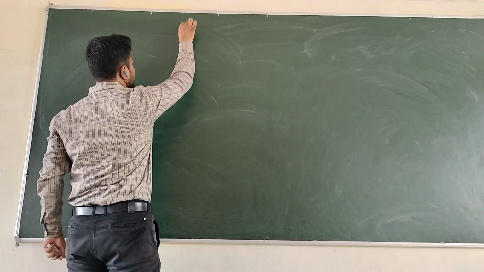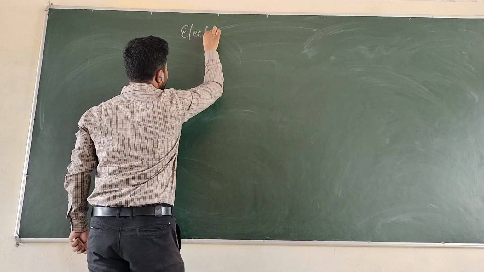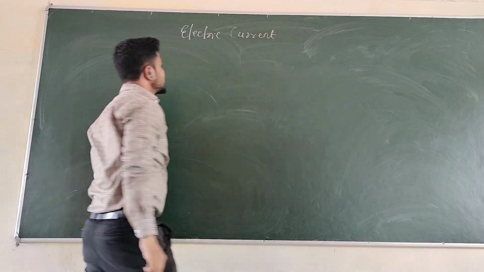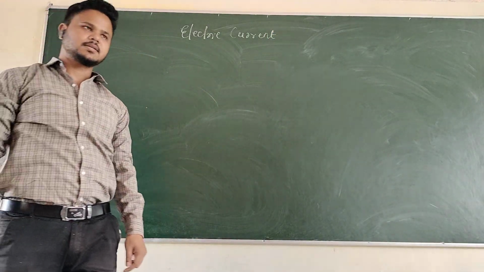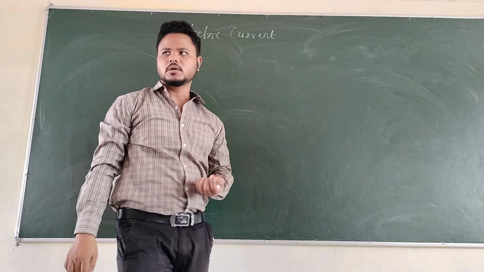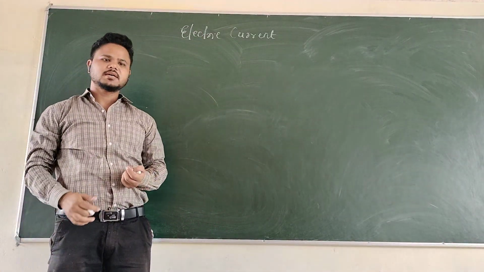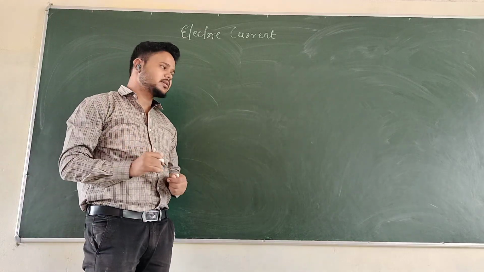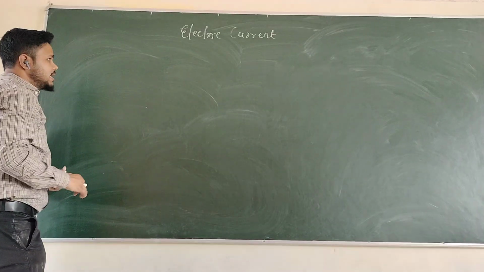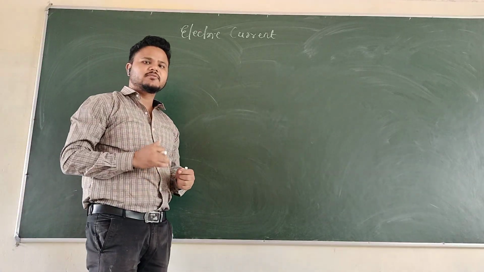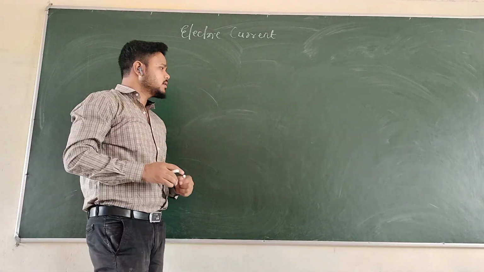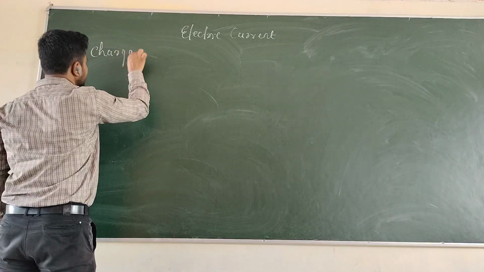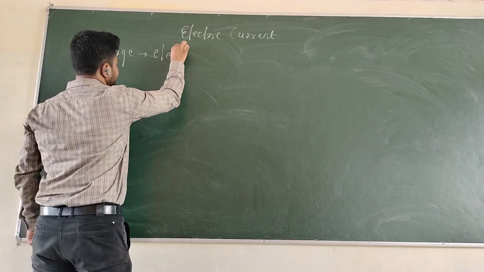Electric current. So here we have two words, electric and current. Electric comes from the word electron, and current means whenever there is a flow of something, we say there is current in it. So an electric current is nothing but the flow of charged particles. Here, the charged particle is nothing but the electron.